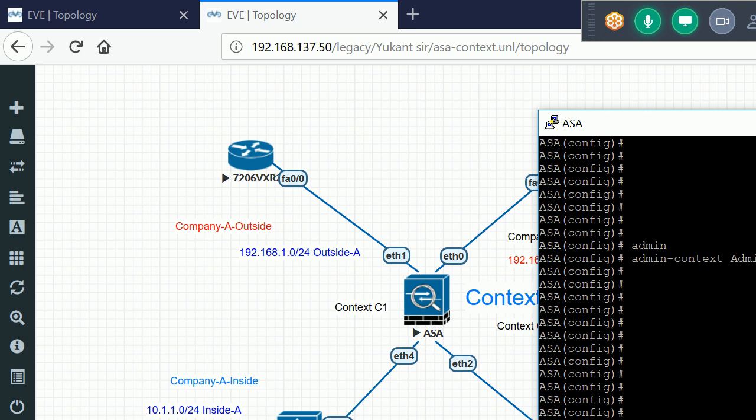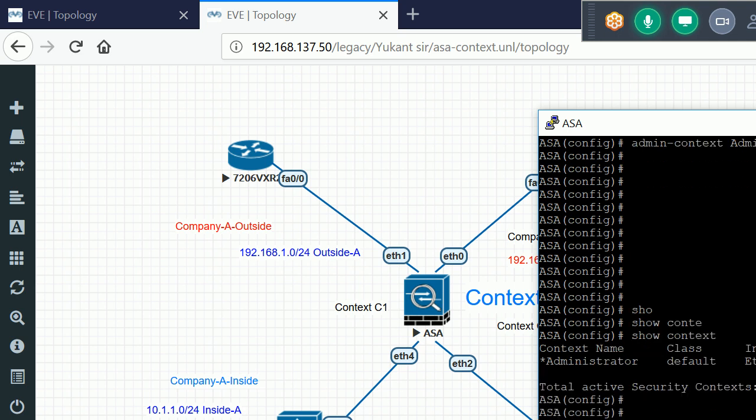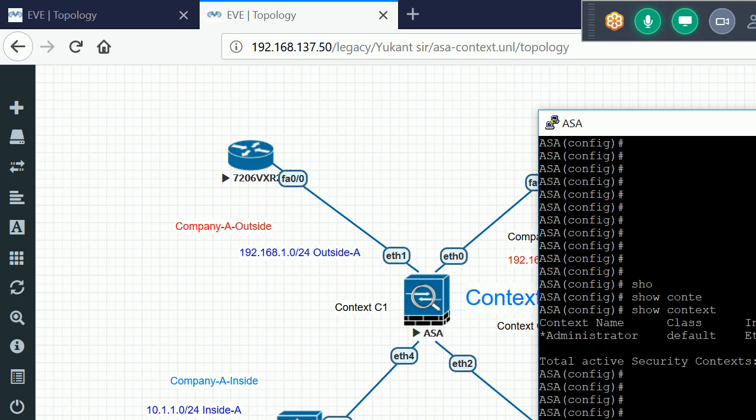If I run this command, so context, I'll have one context with an asterisk, meaning it is the administrator context, and I'll also have one Ethernet interface which is allocated to it.